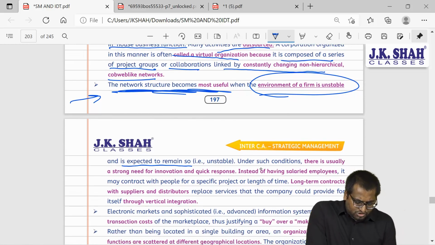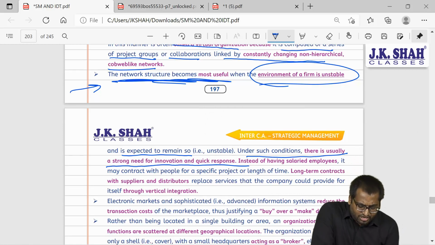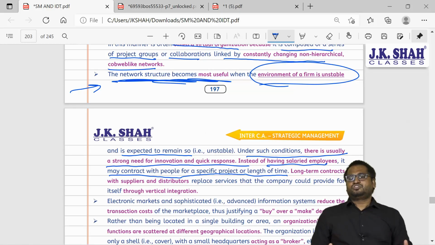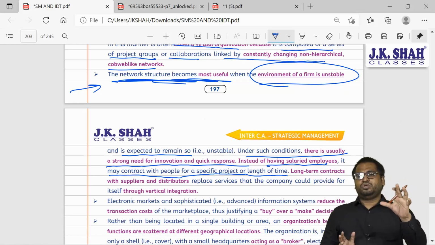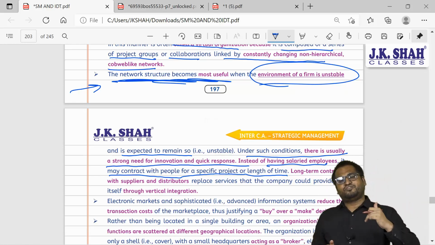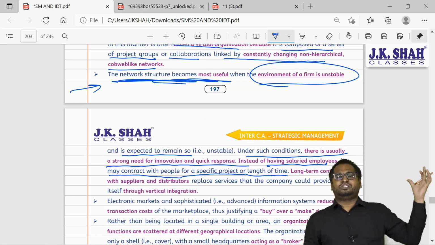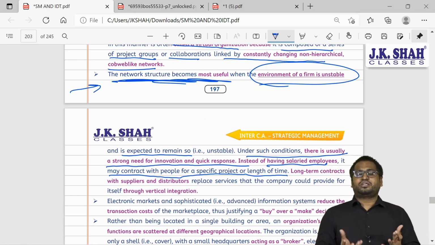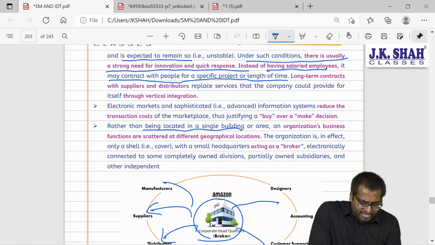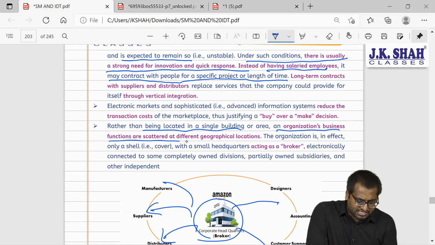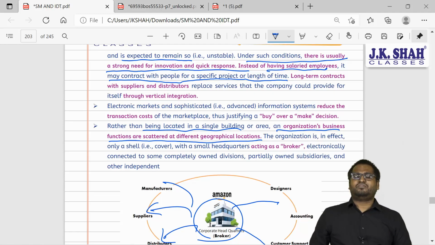And it is expected to remain so. Under such conditions, there is usually a strong need for innovation and quick response. So instead of having salaried employees, it may contract with people for a specific project for a length of time. So instead of doing all the work by yourself, you have given long-term contracts to others. You will be doing my manufacturing for the coming 3 years, you will be distributing for the next 5 years, you will be providing raw material to this company for 10 years. We are making long-term contracts with our contractors. Right? So rather than being located in a single building, an organization's business functions are scattered at different geographical locations. So our business will be spread across multiple locations.